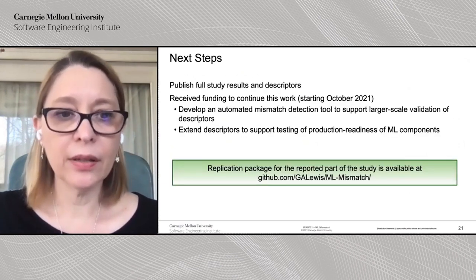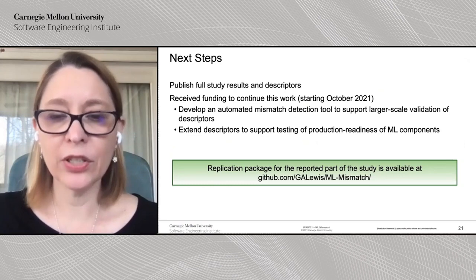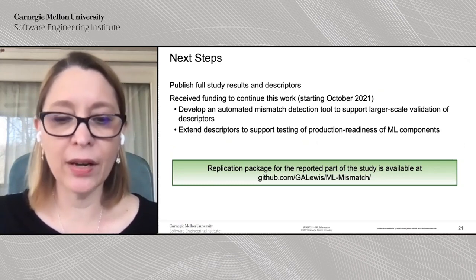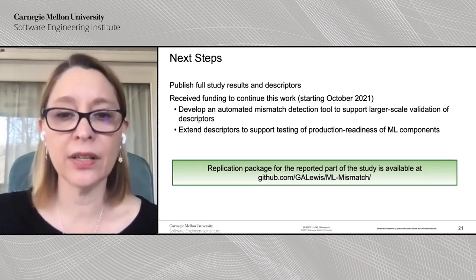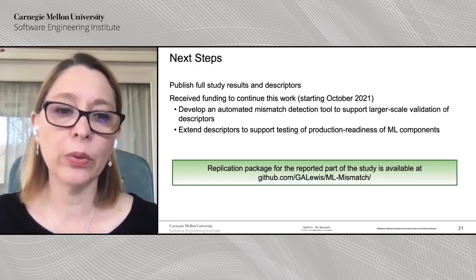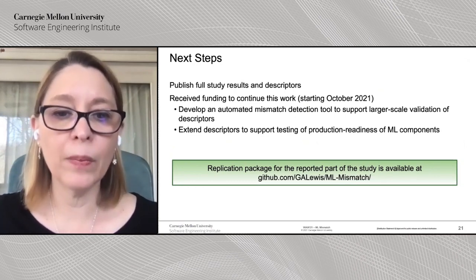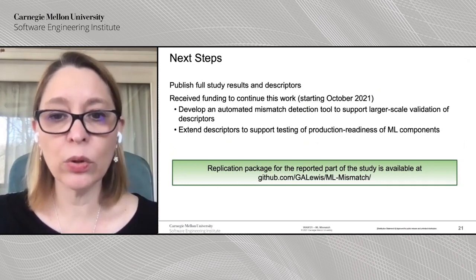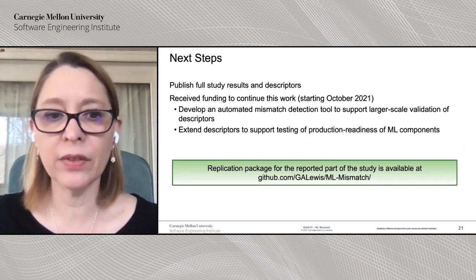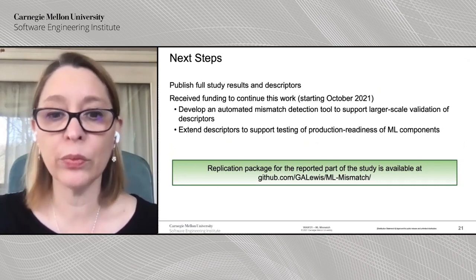Next step for this work, we're going to publish the full study and the descriptors. That should be coming very soon. And also very good news is that we received funding to continue this work starting October 2021, where we're going to develop an automated mismatch detection tool so we can support larger scale validation of the descriptors, validating with real users and real systems.